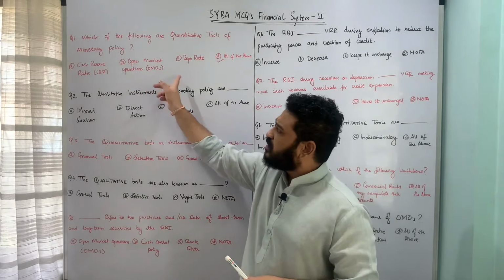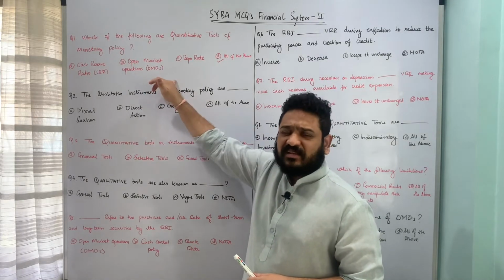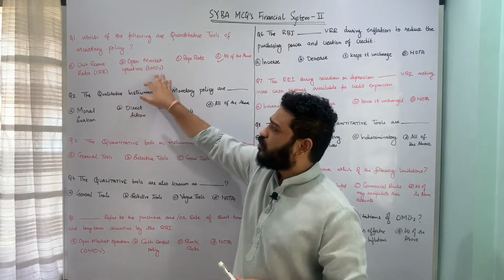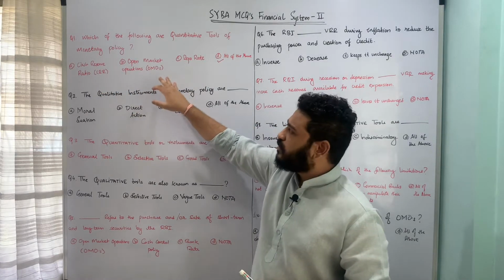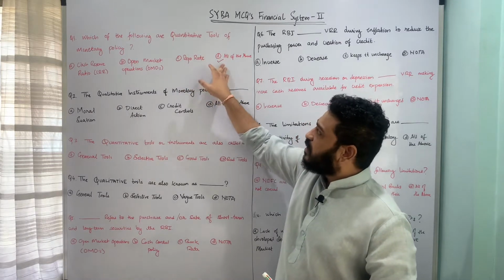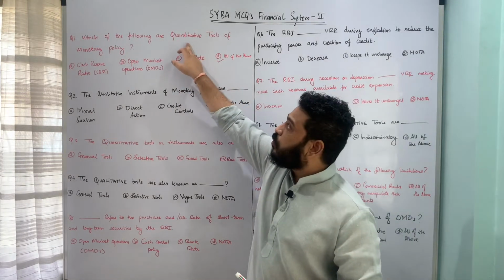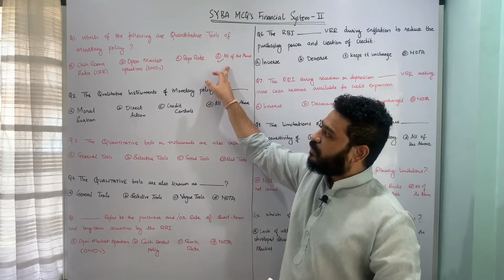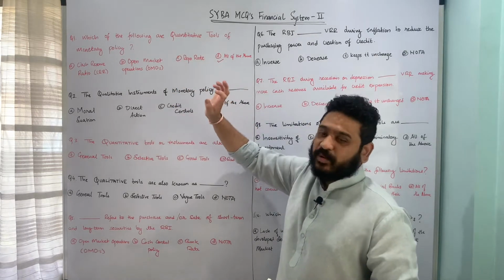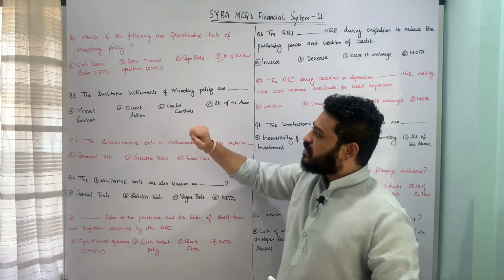I have covered all these things in my previous lecture. The link for the same will be given in the description, so you can check what CRR means, what OMOs or open market operations means, repo, reverse repo, and things like that. Anyways, the correct answer to this question on quantitative tools is all of the above. That means cash reserve ratio, open market operations, as well as repo rate. I hope this is clear. Let us now move to the next question.